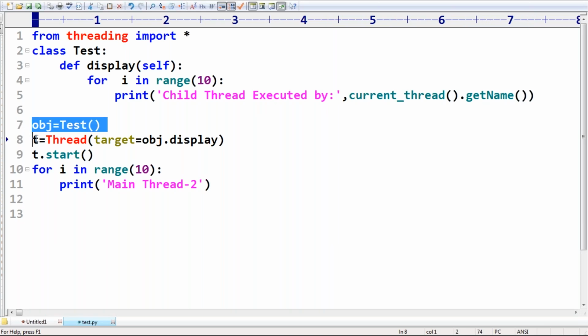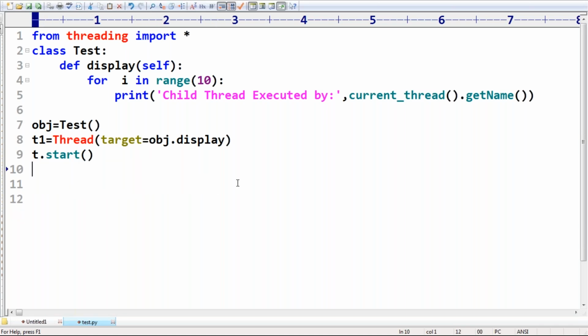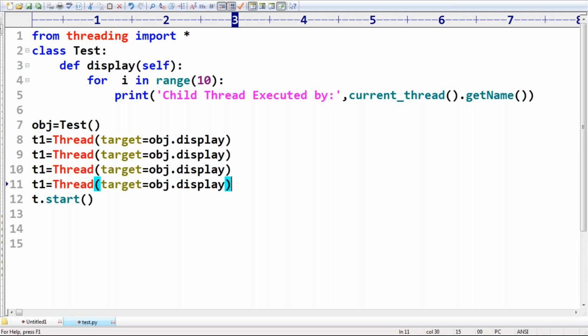Now, sir, I'm taking t1 = Thread(target=obj1.display). Forget about the main thread; let me remove this code. Next t2, t3, t4 like this. This is the second thread object, third thread object, fourth thread object. After that, t1.start(), t2.start(), t3.start(), and then t4.start().